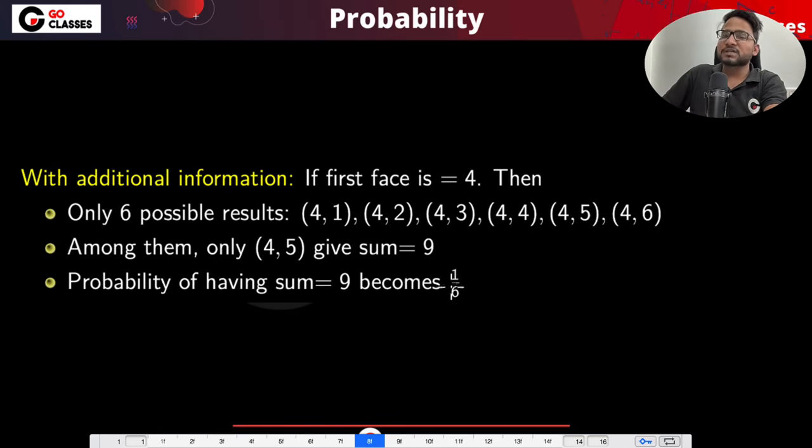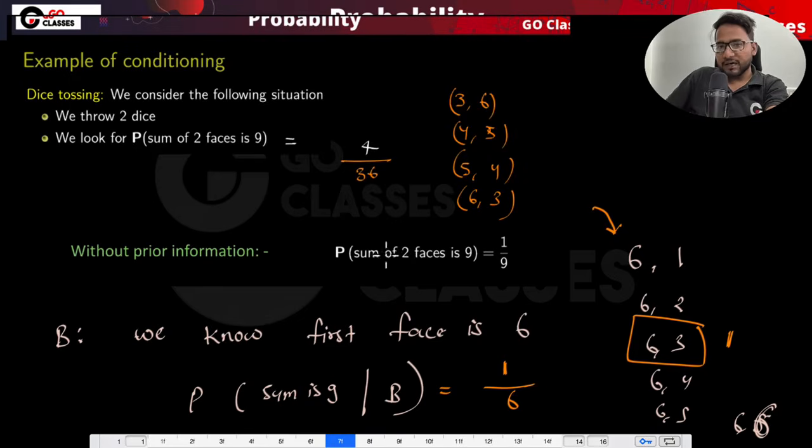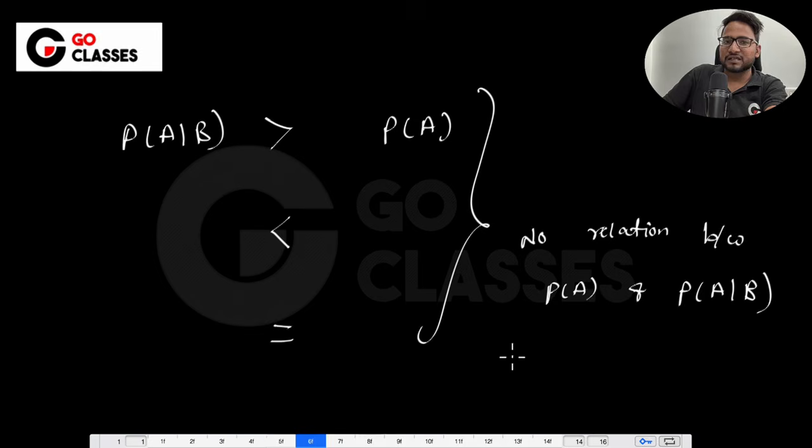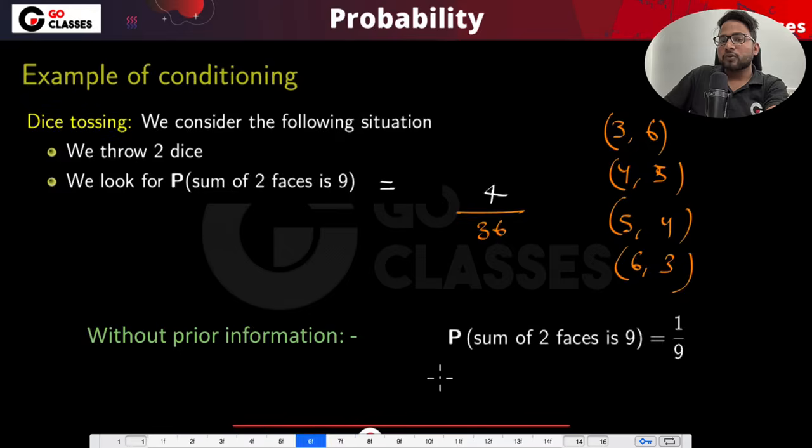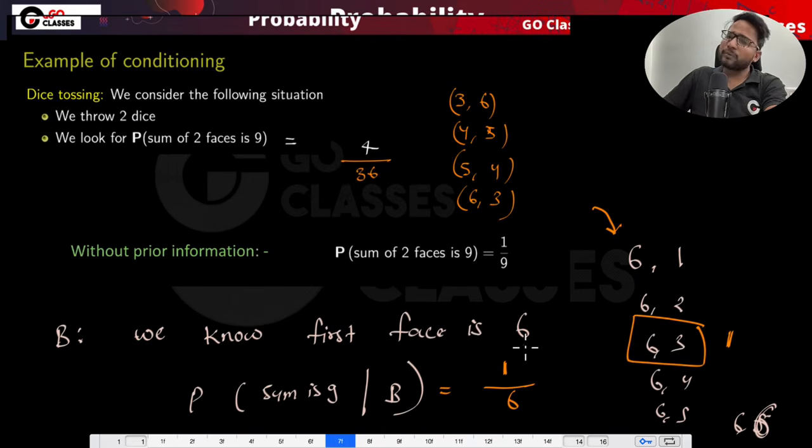If it is given that the first phase is 4 or the first phase is 6, right? So what is happening here is that earlier your probability was 1 by 9, but since you now know different information, I mean, you already know some information, based on that, probability may increase, may decrease. As I said, there is no particular relation. It may increase, it may decrease, right? But it is changing, or it may also not change.